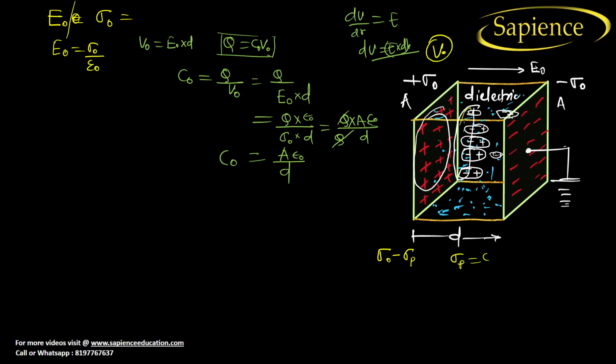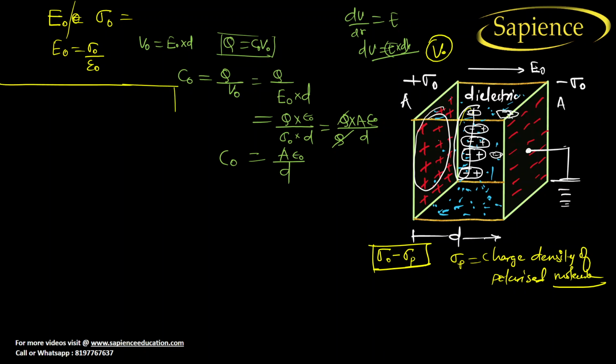Sigma p is the charge density of the polarized molecule, right? So definitely due to the polarized molecules there is a decrease in the charge density. Now let us go and discuss what will happen.